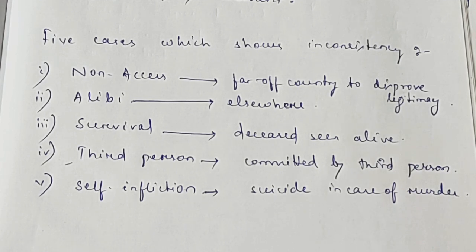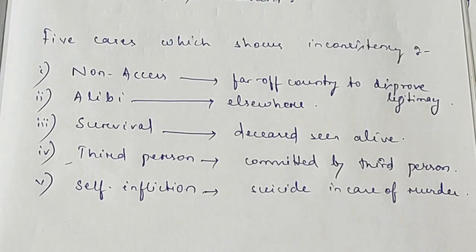The fact that B, the husband, was in a far off country at the time when the child was begotten, and the mother remained throughout in India, establishes non-access. So the husband was far off the country. It is sufficient to prove that he had no access to the wife and thus disproves the paternity of the child, that he is not the father of the child begotten.